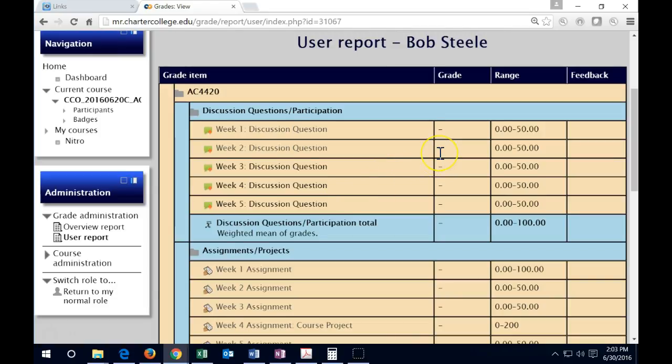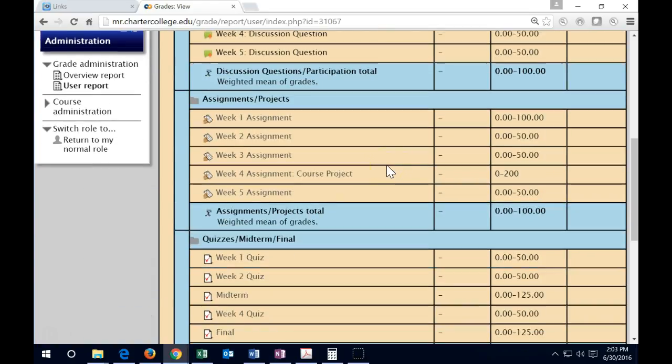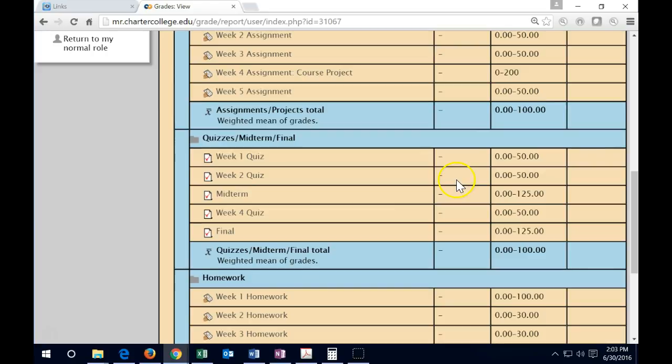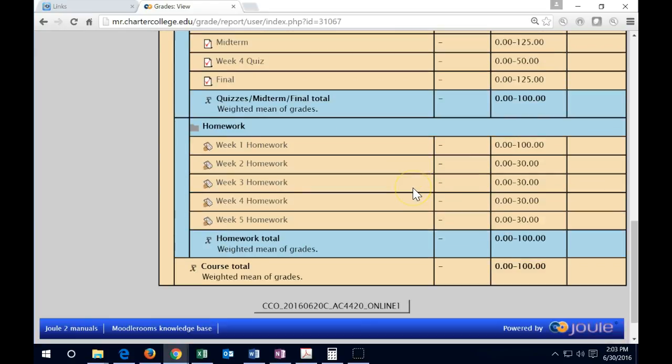And so that means that the week 2 discussion will go from a dash to 100% because everybody's shooting for 100 hopefully on that. The assignments, same thing. Quizzes will populate automatically when you pick that up, and we have the homework, which should be the same thing. If, for example, we had not done the week 1 homework, but we did it within week 2, then that should change from a 0 to whatever got picked up in week 2. If there's any questions on that, then let me know after Tuesday if there's any discrepancies.